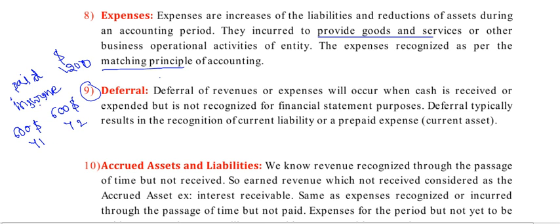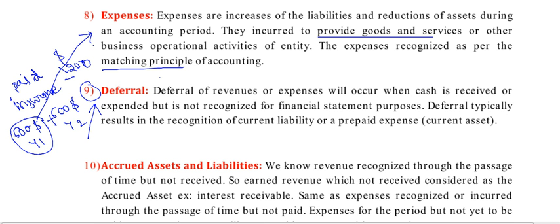So you paid both amounts, 1200, in the same year. So this is your real expense, and the remaining 600 which you paid in advance, that 600 is a deferral.